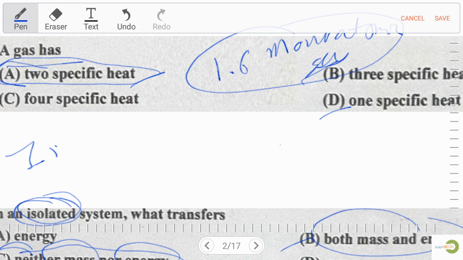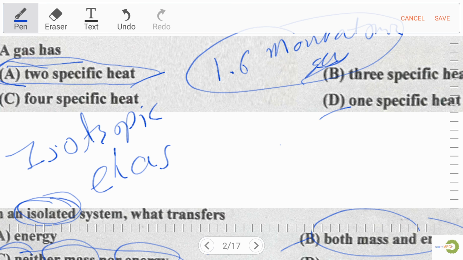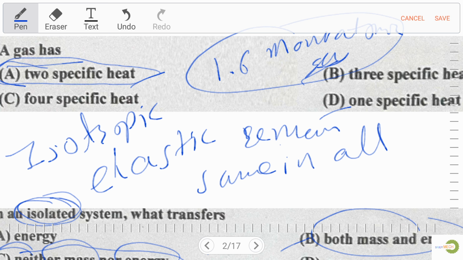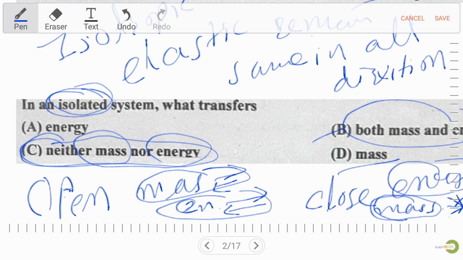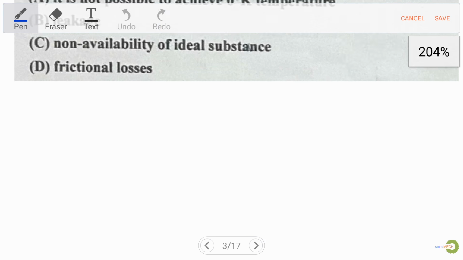Now let's discuss another term that we have to remember from the exam point of view, which is isotropic. Isotropic means the elastic property of a material remains the same in all directions. This type of material is known as isotropic material. So remember this detail for isotropic, isolated, open and closed systems. Now let's move to the next question.